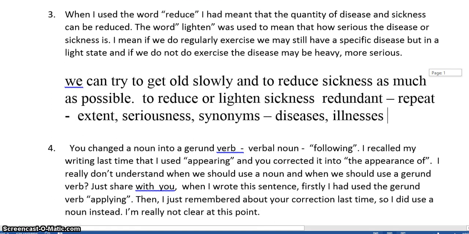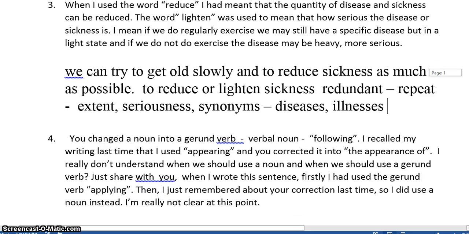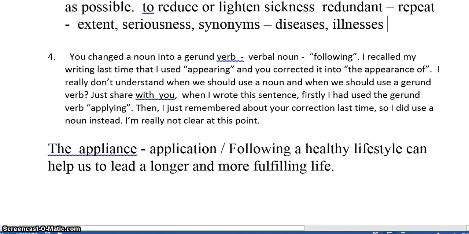Okay, now we have one more point here. And this is, last time she was writing, I changed a gerund verb, which I've written an example here so that we can understand what is a gerund. It's a verb that we've changed into a noun. It's acting as a noun, and therefore it can be the subject of the sentence.